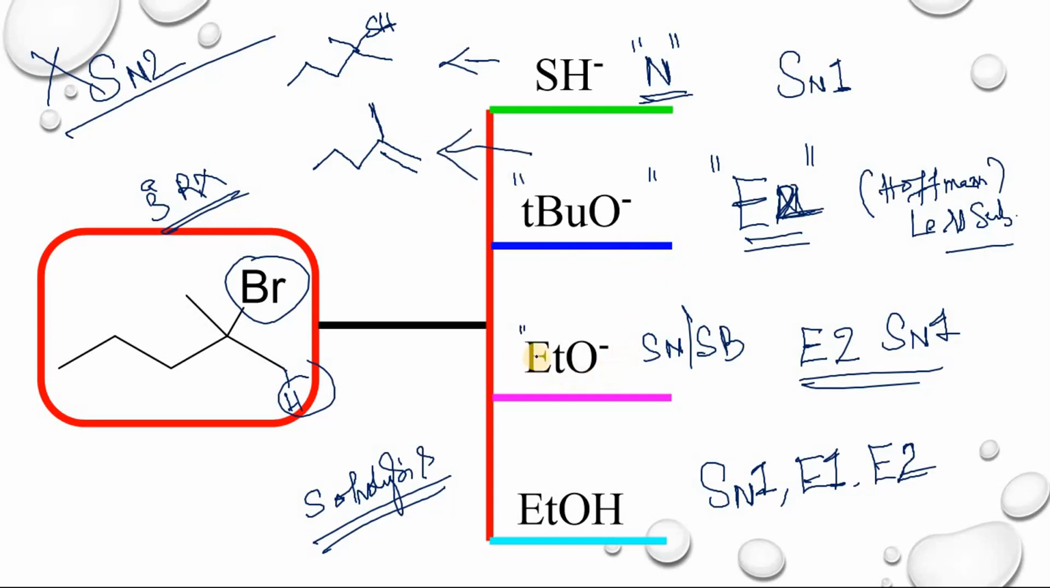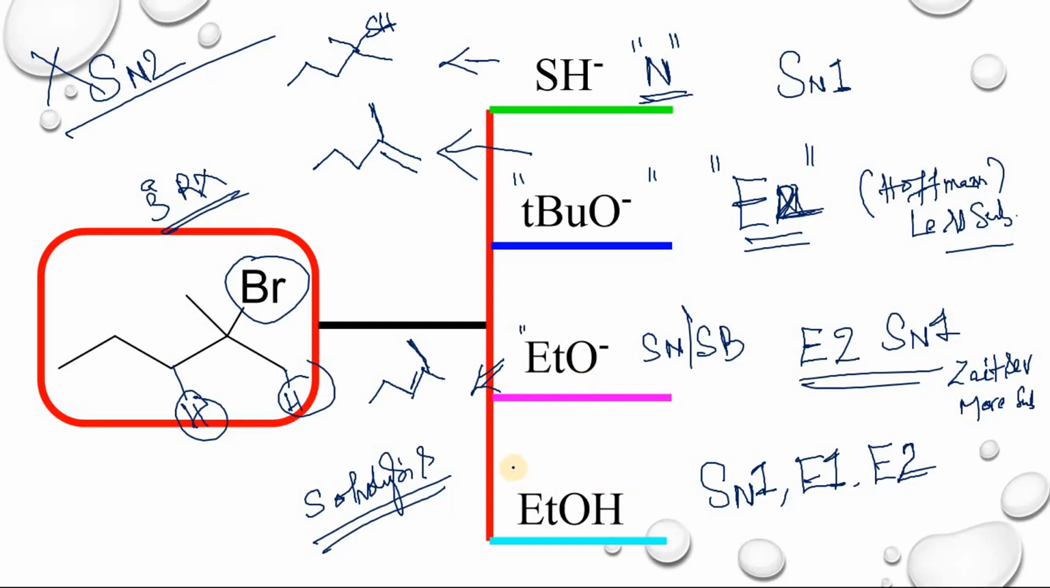In case of ethoxide, you will get the Saytzeff product. Saytzeff means the more substituted alkene you will get. So what is a more substituted alkene? In this case there is an elimination of hydrogen from this carbon. So you will get this, which is a more substituted alkene.